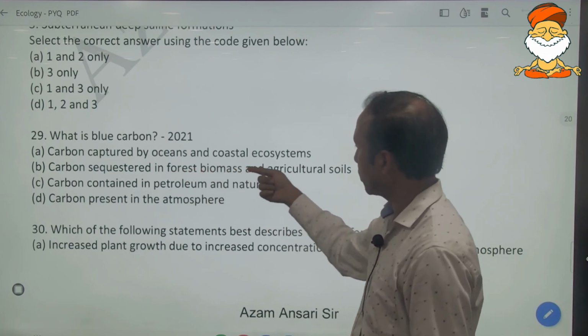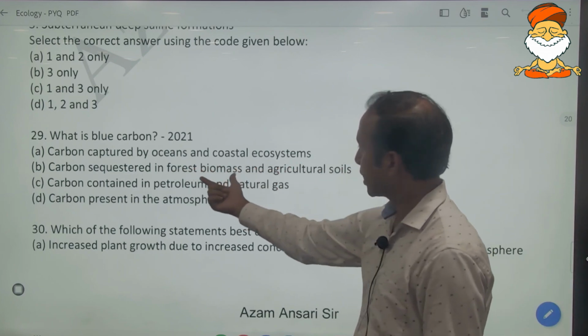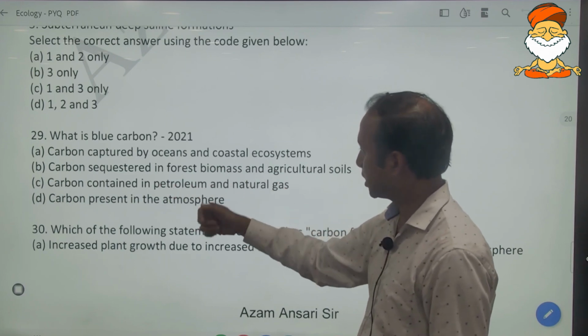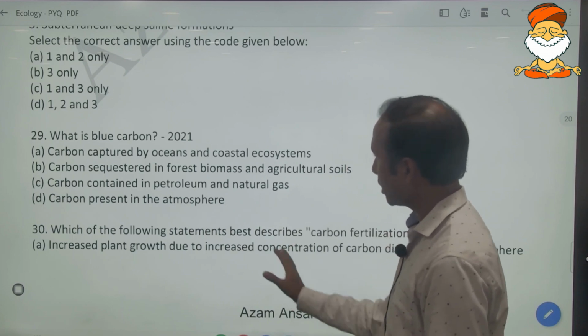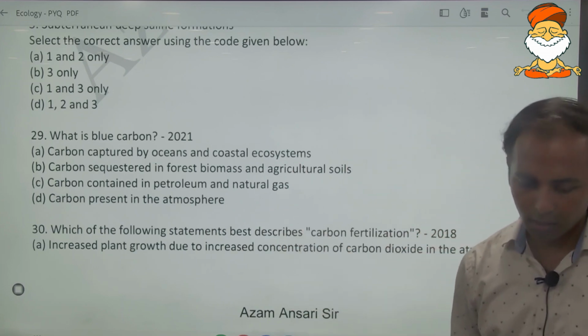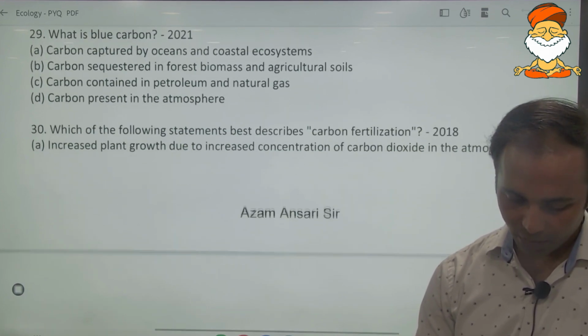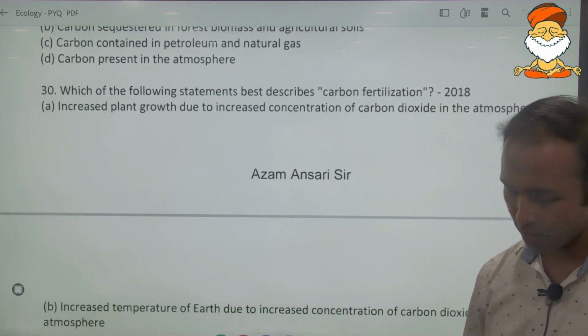Carbon sequestered in forest biomass and agricultural soil, can I say it is the green carbon? The carbon contained in petroleum and natural gas, can I say it is the black carbon? Carbon present in the atmosphere is not given any color term. Carbon fertilization we have done in the past. We will do this question again in the future.